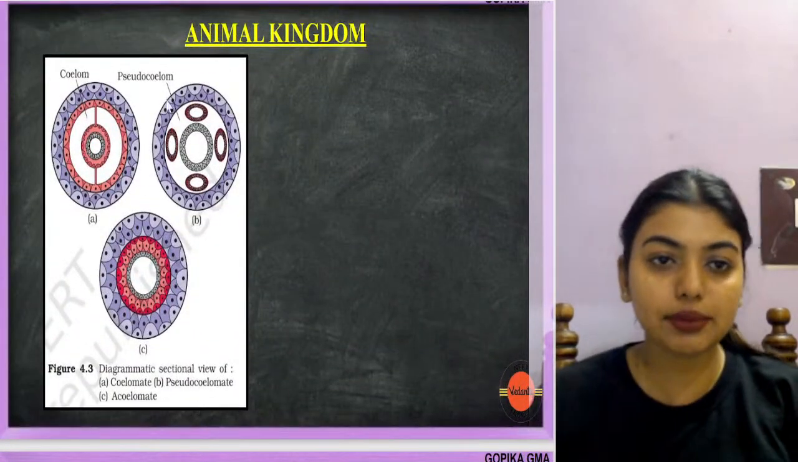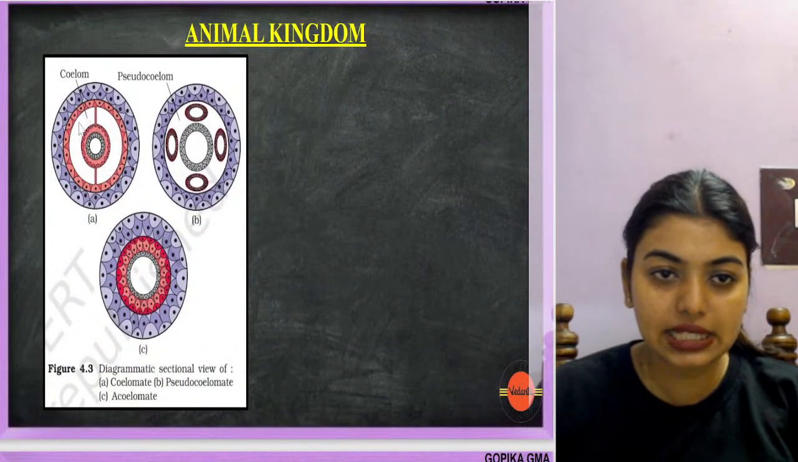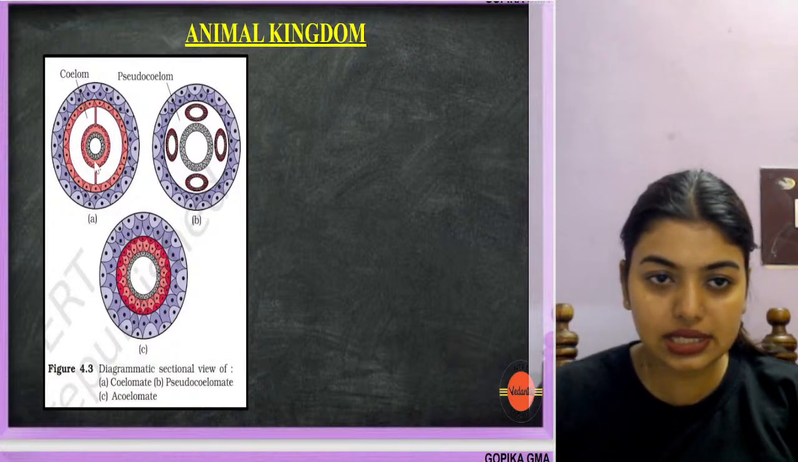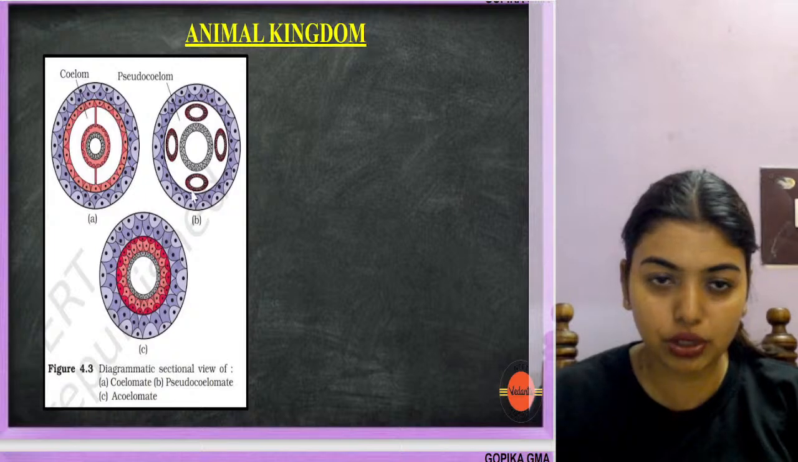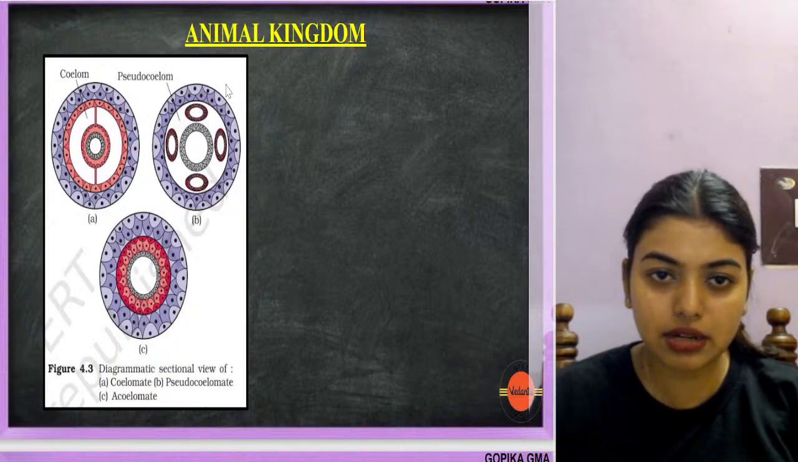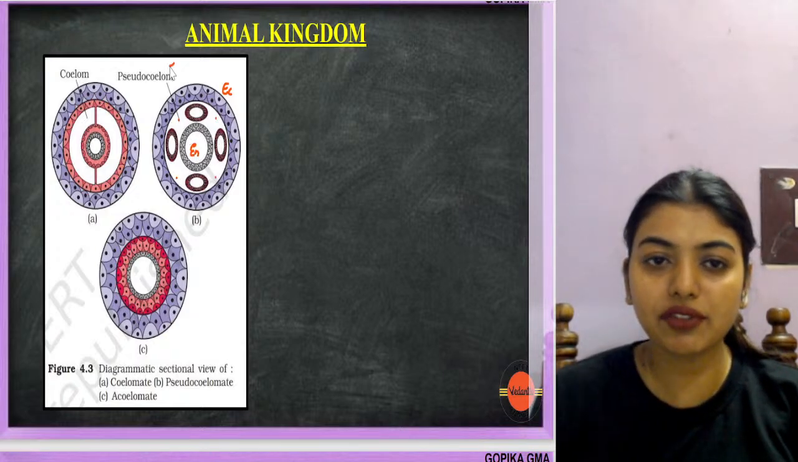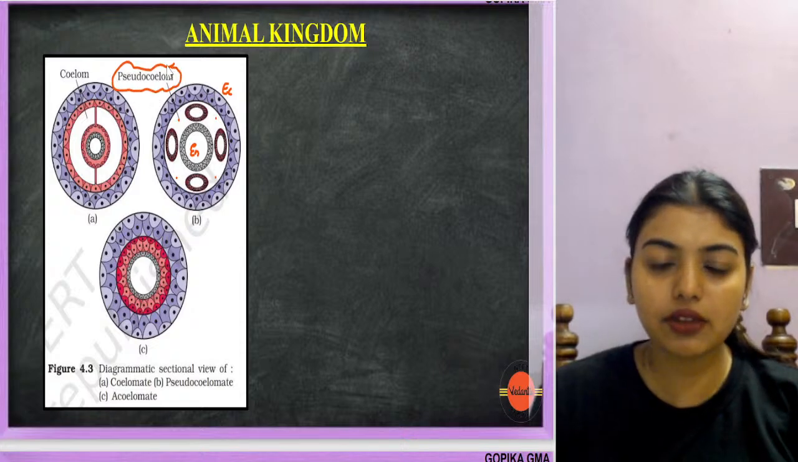Look at the diagram here. Beautiful diagram is given, students. This is the coelom. Can you see? This is the endoderm, this is the mesoderm, and this is your ectoderm. Here the mesoderm has become tiny pouches. This still remains as the ectoderm, this remains as the endoderm, and these are the cavities. So we will call it a pseudocoelom.